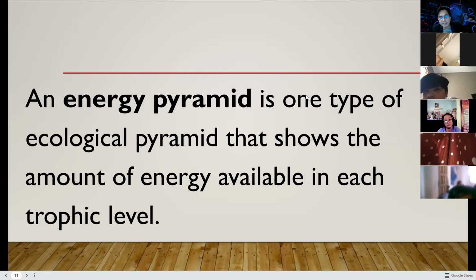But because of the unequal distribution, a lot of energy is wasted to the other organisms. But with the aid of the detritivores, if these organisms die, the energy will be returned back to nature, to the soil, and absorbed again by the plants. And the cycle repeats again and again.